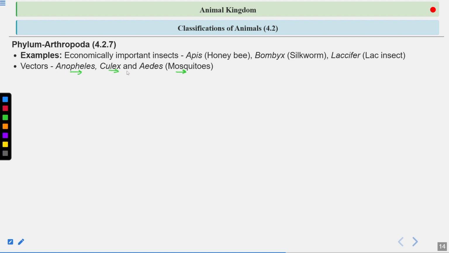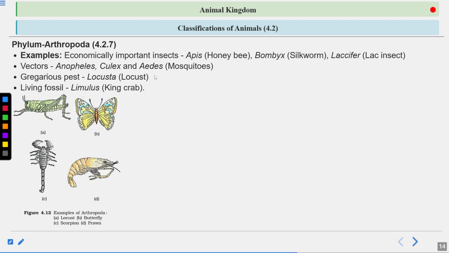Then Culex mosquito, then Aedes mosquito. Anopheles causes malaria, Culex mosquito causes elephantiasis, and Aedes mosquito can cause chikungunya. Okay, then there is a gregarious pest known as the locust. Then there is a living fossil, king crab, again like cockroach, the living fossil. King crab is also a living fossil. Scientific name is Limulus.